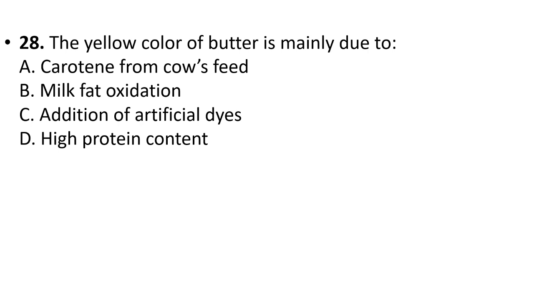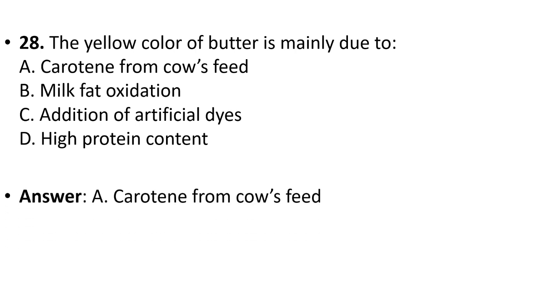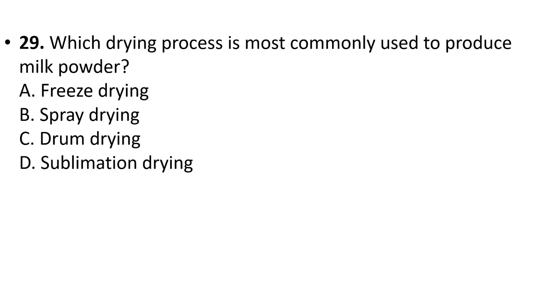28. The yellow color of butter is mainly due to keratin from cow's feed, milk fat oxidation, addition of artificial dyes, high protein content. Your answer is option A, keratin from cow's feed. 29. Which drying process is most commonly used to produce milk powder? Freeze drying, spray drying, drum drying, sublimation drying. Here the answer is option B, spray drying.